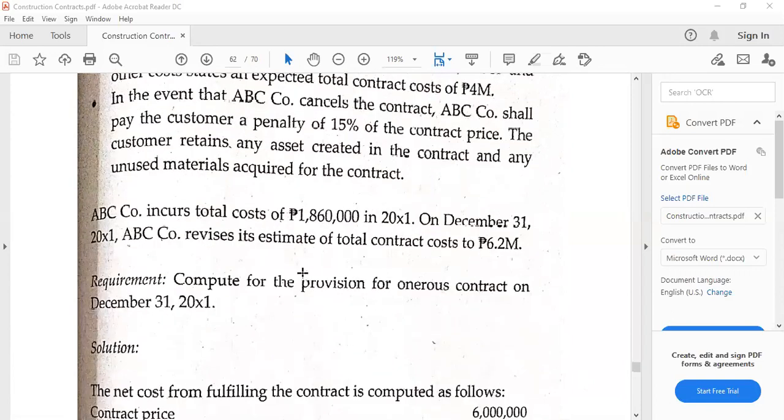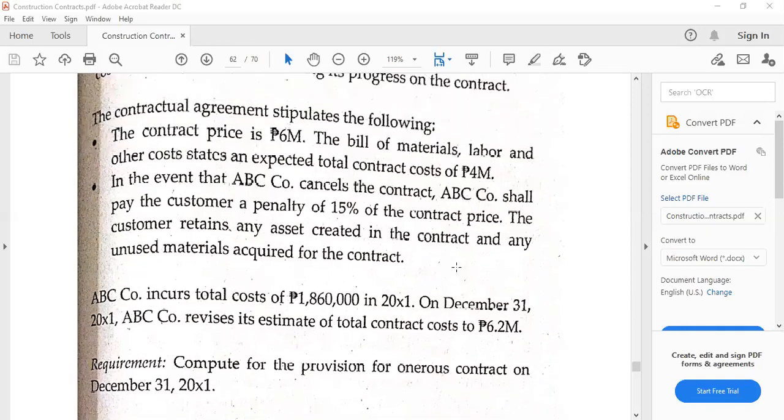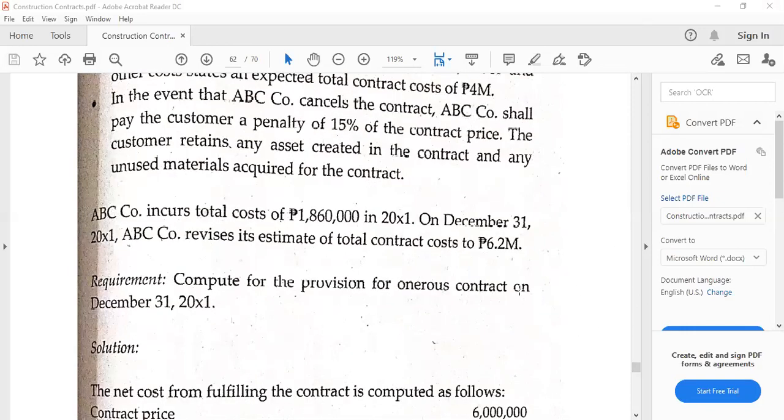In 20x1, ABC company incurs a total cost of 1,860,000, and the revised estimate of the total contract cost is 6.2 million pesos. So I think it's clear now that at the onset of the contract, there are certain estimates. But at the end of an accounting period, it's also possible that there can be changes of values and we have to incorporate such. So in this case, it's 6.2 million pesos as revised.